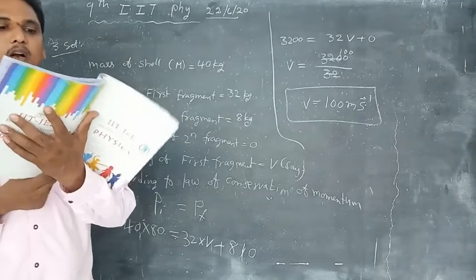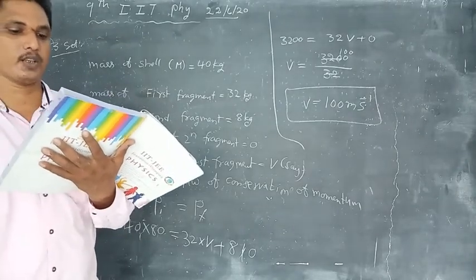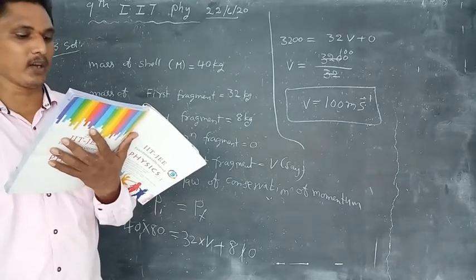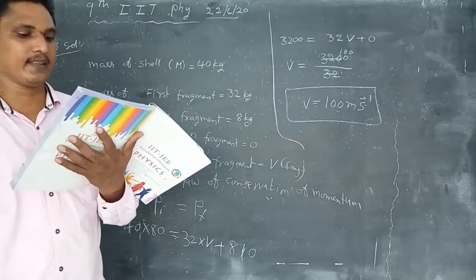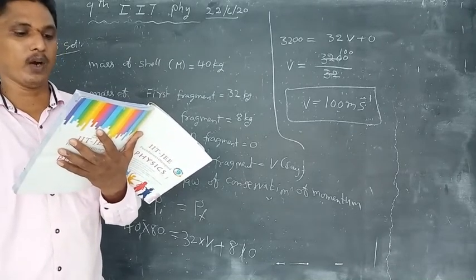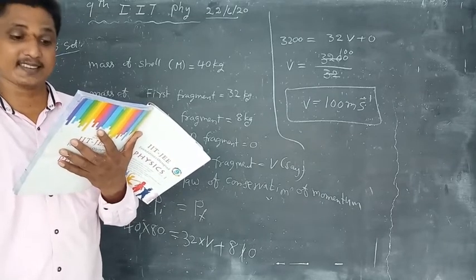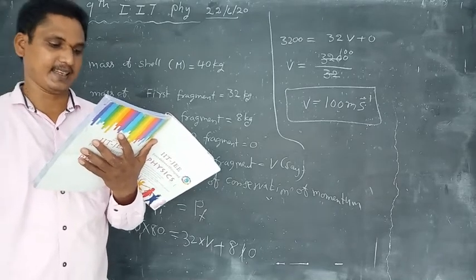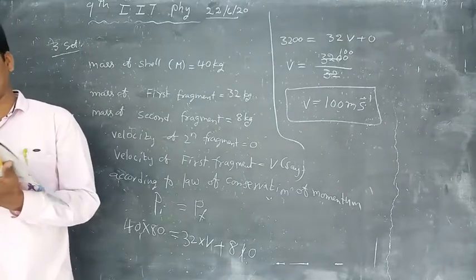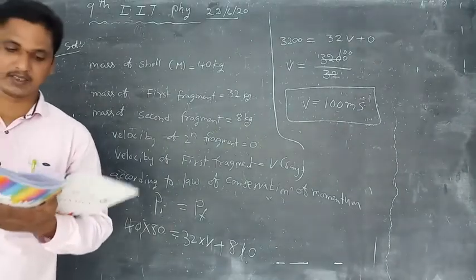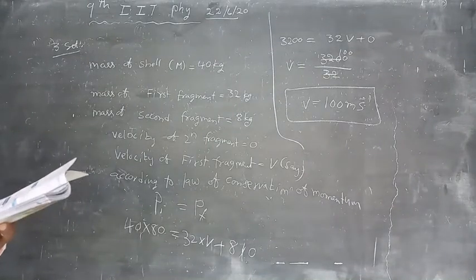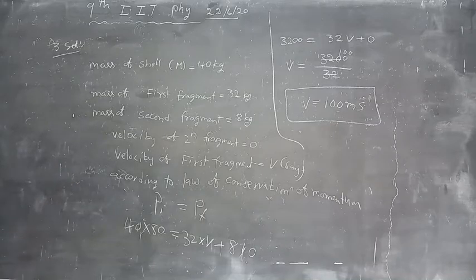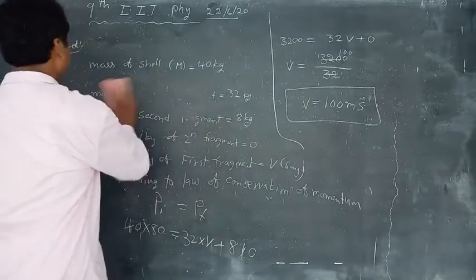A block moving horizontally on a smooth surface with a speed of 20 meters per second bursts into two equal parts, continuing in the same direction. If one of the parts moves at 30 meters per second, what is the fractional change in the kinetic energy? Read carefully.